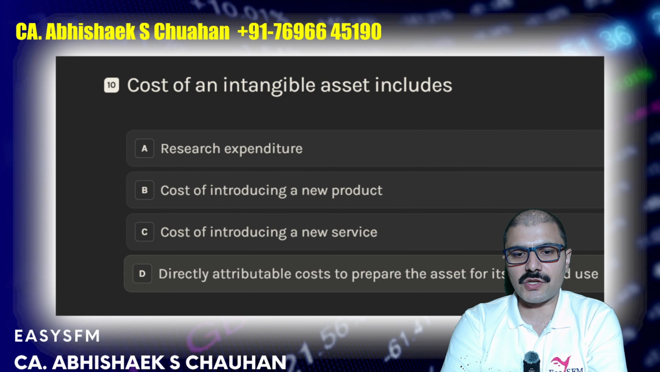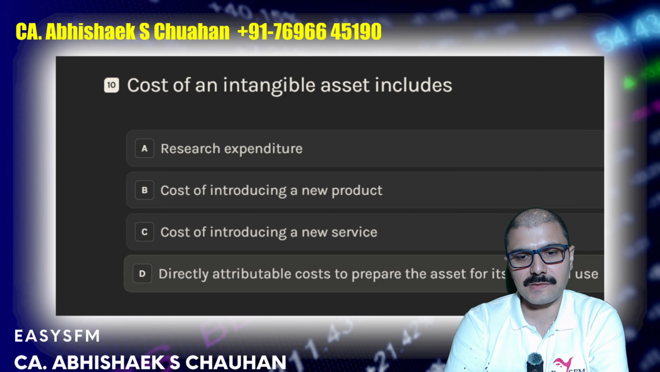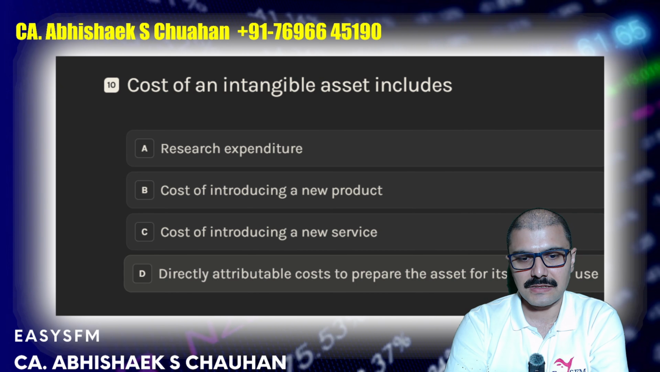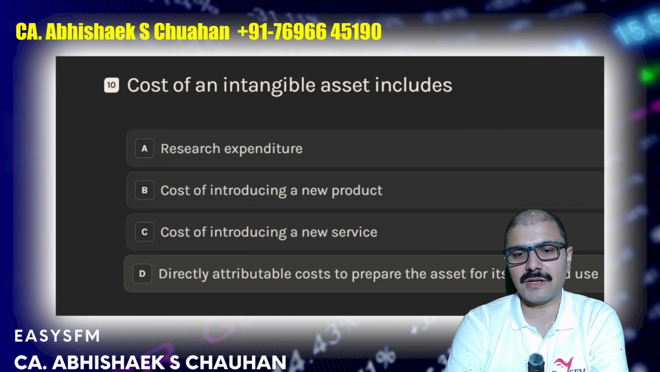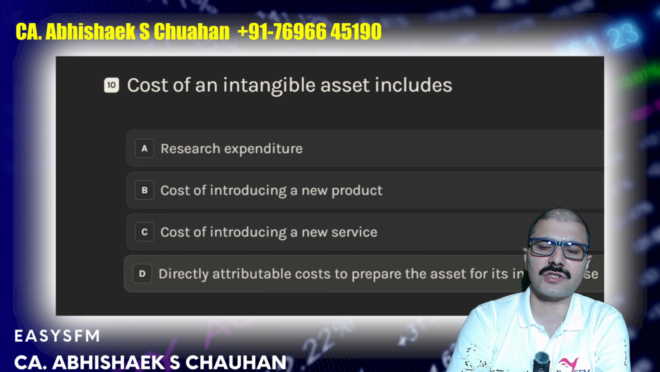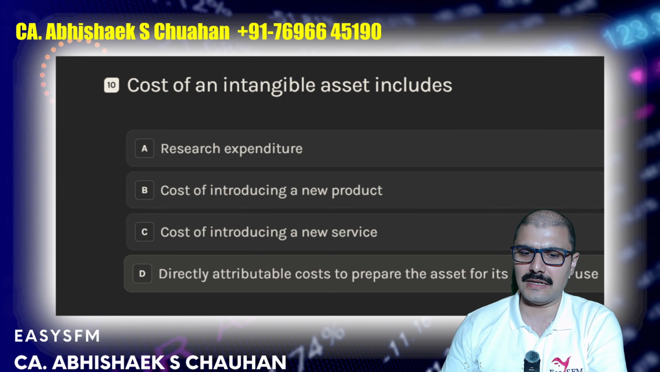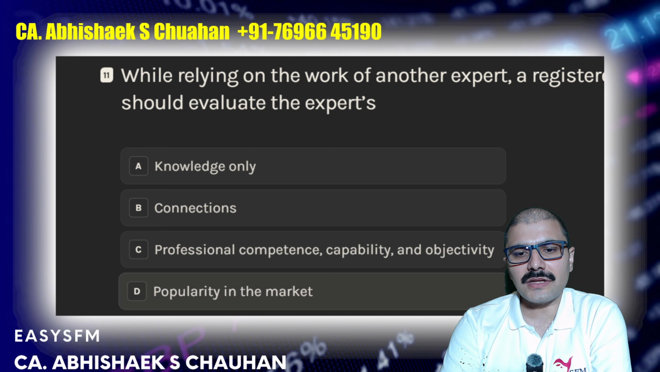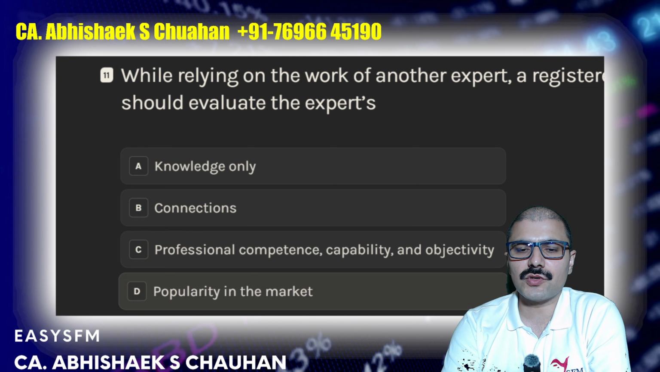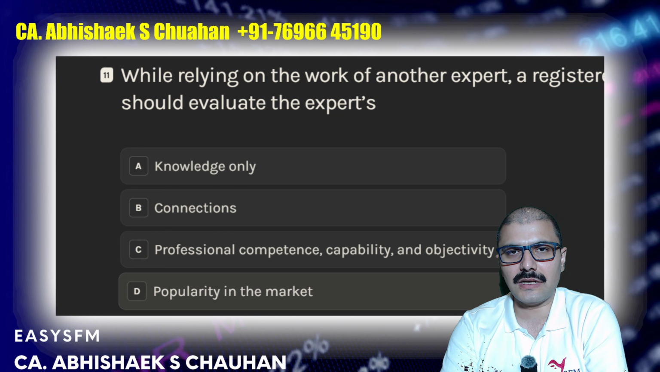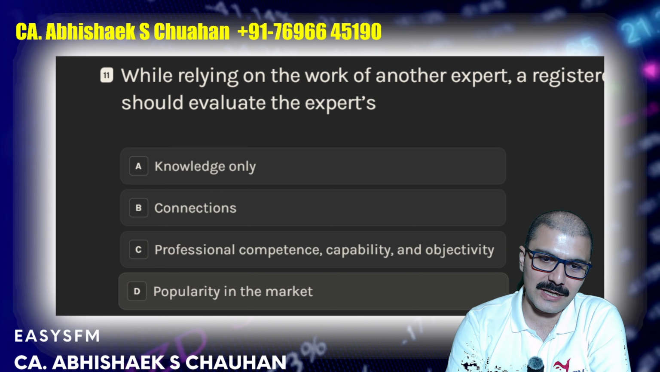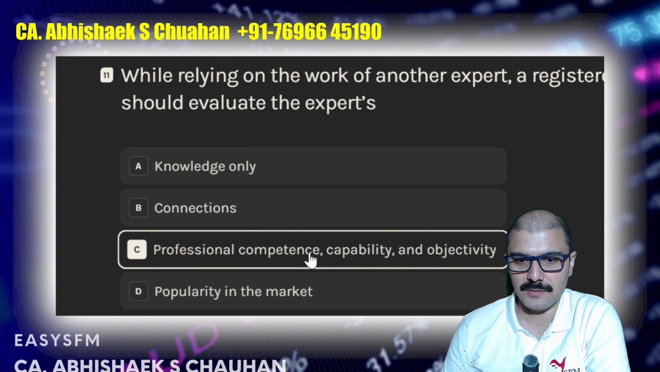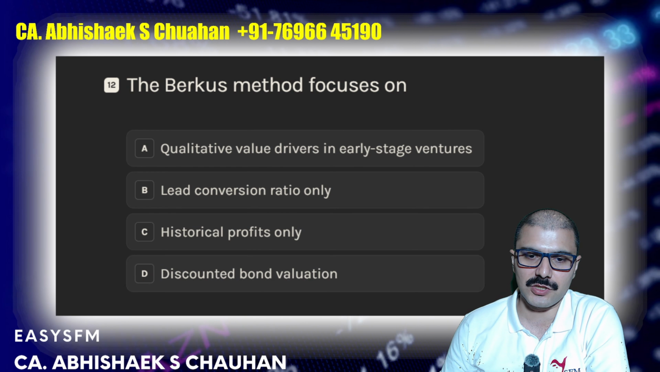Next. Cost of an intangible asset includes research expenditure, cost of introducing a new product, cost of introducing a new service, directly attributable cost to prepare the asset for its intended use. So cost of an intangible asset includes all the items which are explained in the D. Next. While relying on the work of another expert, the registered valuer should evaluate the expert's knowledge only, connections only, no, popularity in the market, no. C is the most appropriate answer: professional competence, capability, and objectivity. He must ensure that he is capable enough to do that valuation or not.